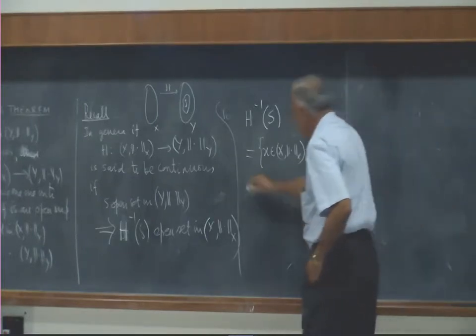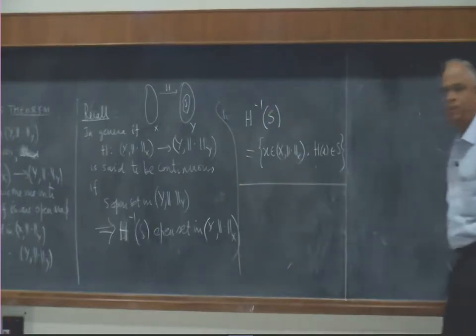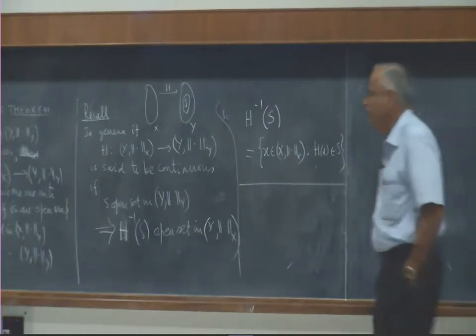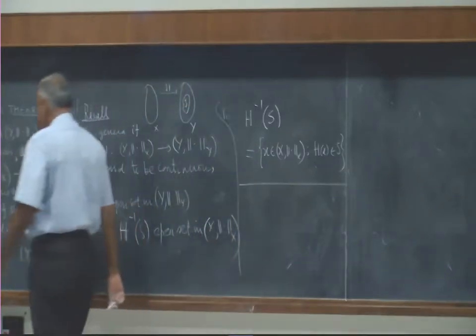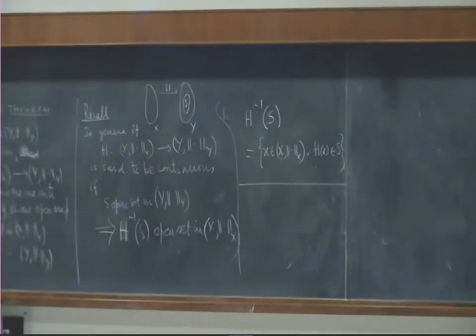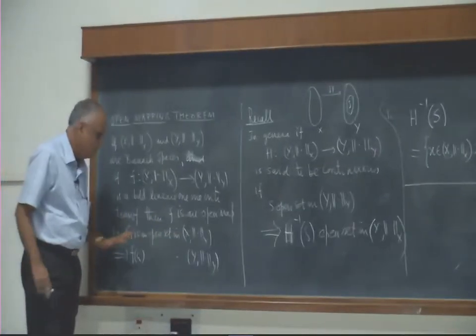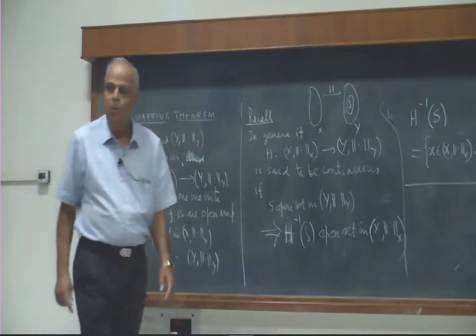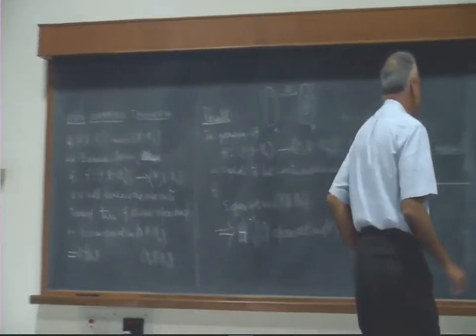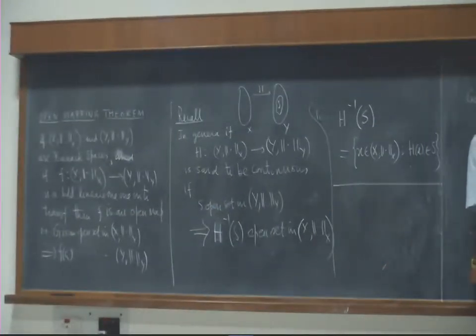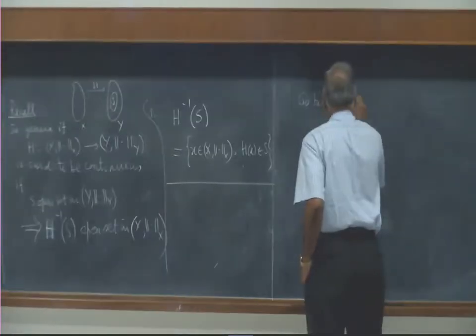Okay, so keeping that meaning in mind, what does this theorem say? F inverse is continuous. F, it says, takes open sets to open sets. Now look at what is happening. So let us go back to the open mapping theorem.